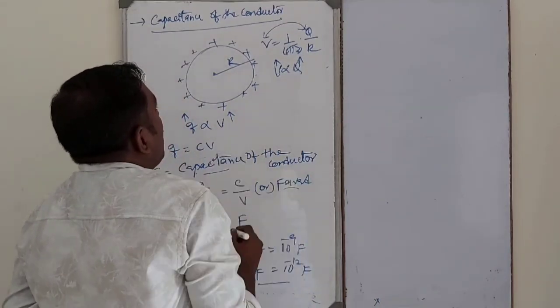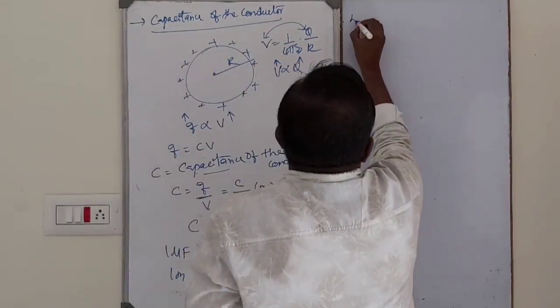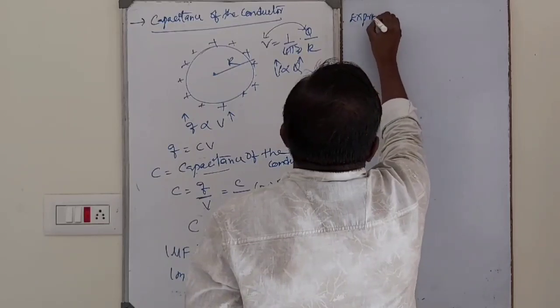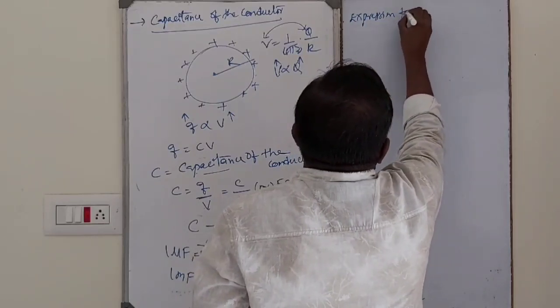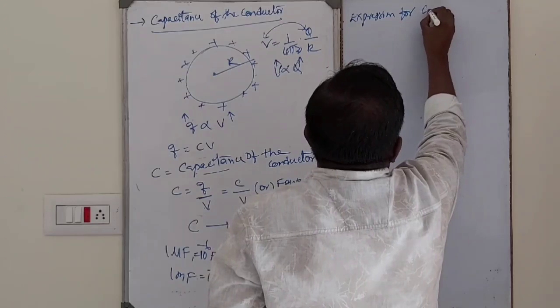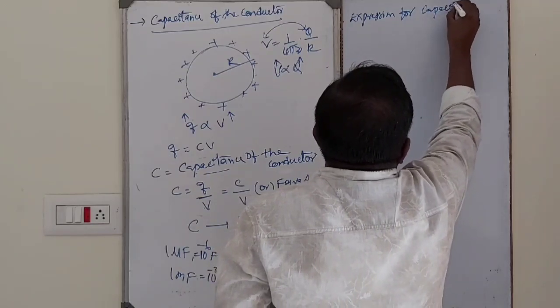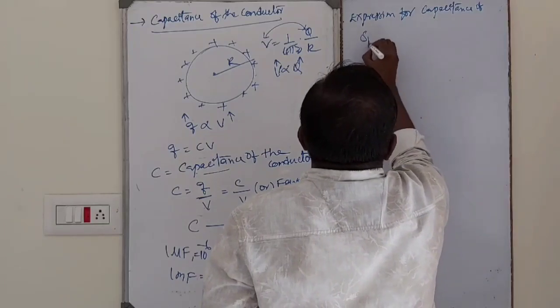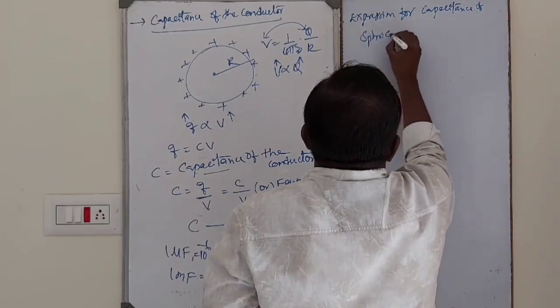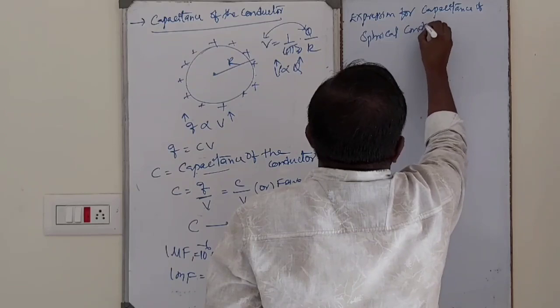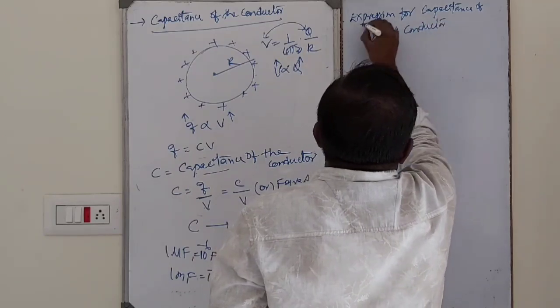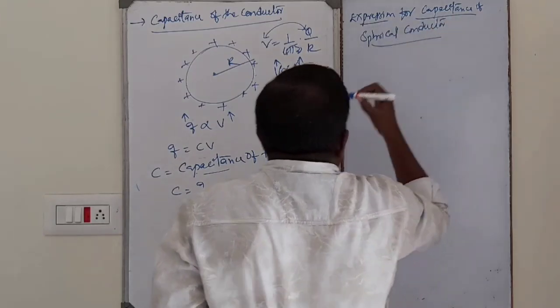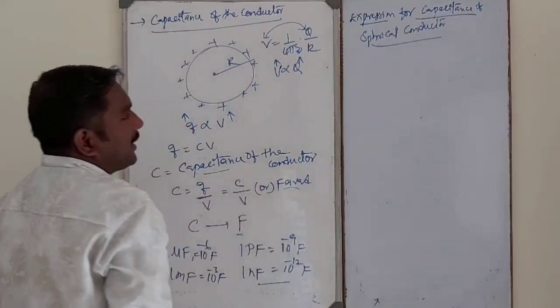Next one is the expression for capacitance of a spherical conductor.